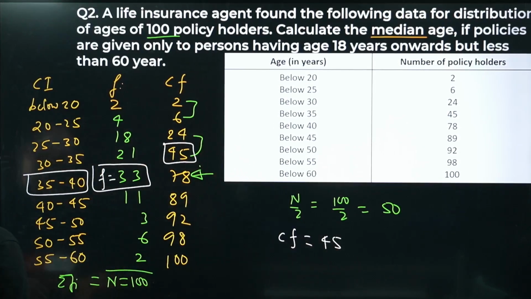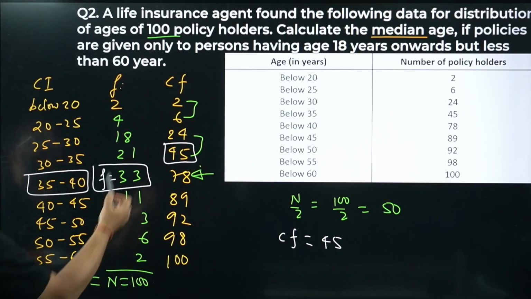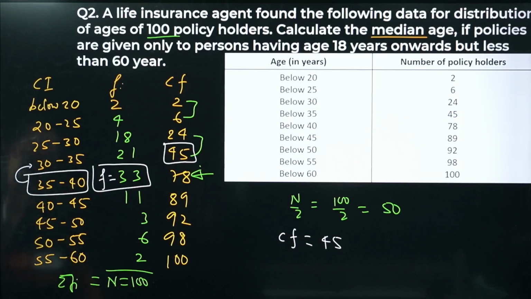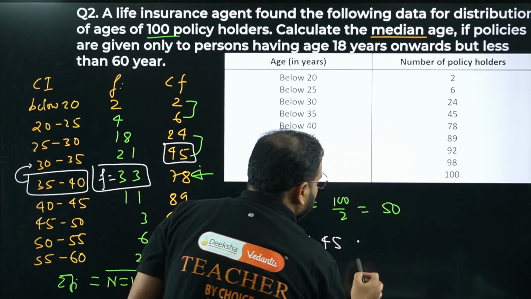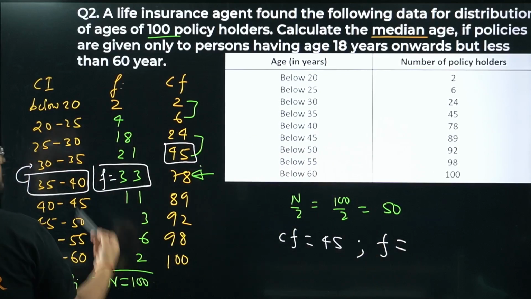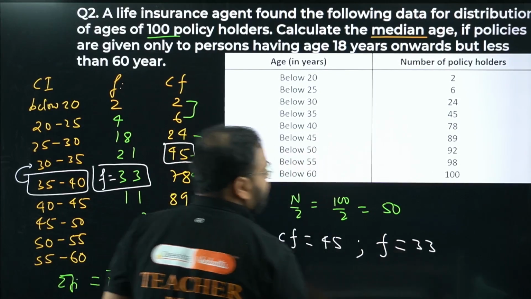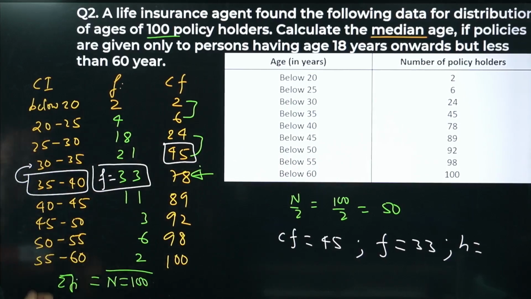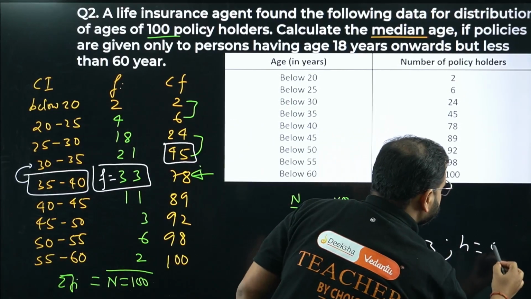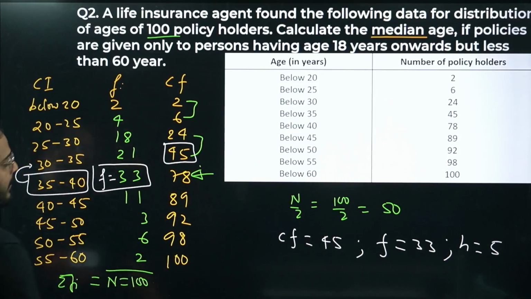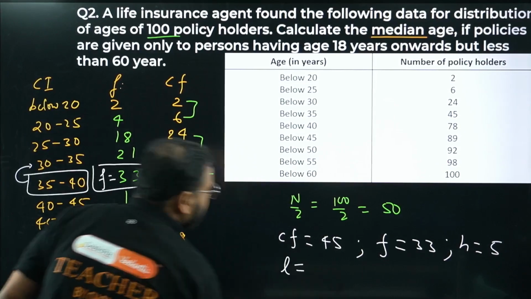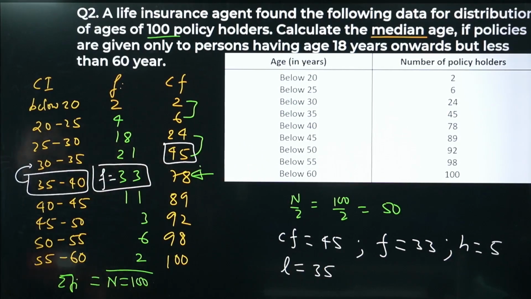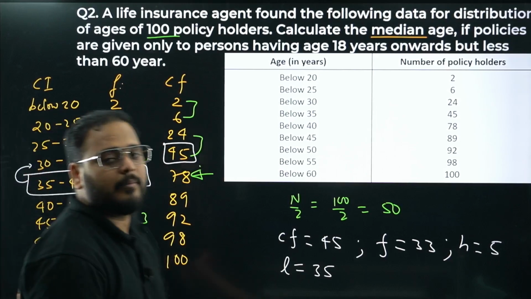Correct? The median class, the class before the median class, CF with respect to that. CF of the class before the median class. This is median class. Before median class is this class. CF of that is 45. Frequency is the frequency of the median class, so 33. Class size h is simply 5, right? Check here, 25, 30. So it is 5 only. Class size is 5. Now we're looking for one more value: lower limit of the median class. 35 is my lower limit. Correct? We get all the values now.